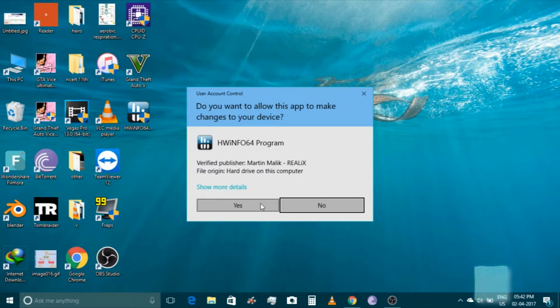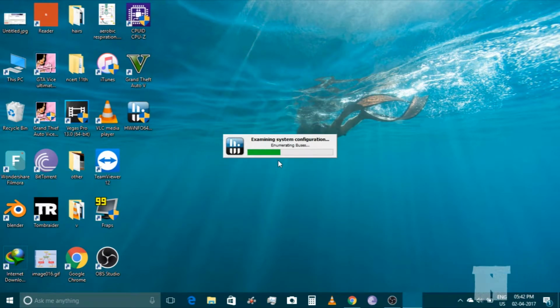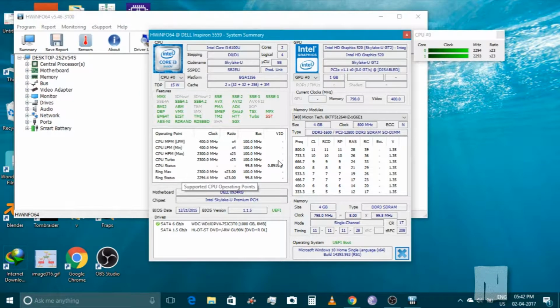So let's just hit hardware info. I'm gonna go through the analytic kind of thing, and okay, that was quick. So this is now showing you everything about your PC, and it's a very great software guys. Now I could discover a lot of new things about the laptop, about the temperature, the sensors and all. So over here, under the memory module, this is what you need to know guys. This will answer everything you need to know about your RAM.